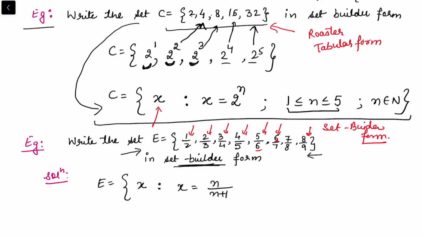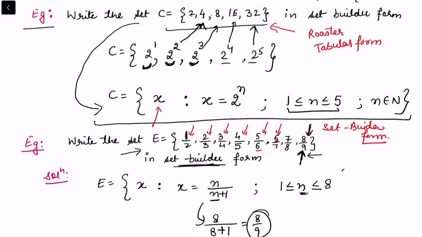If n is in the numerator, then the next term is in the denominator. What is the first term that you want to have? The value for n is 1. So we will start from n equals 1. What is the last value? Because we want 9 here in the denominator. Look at the last term: in the numerator we have 8. So if in the numerator we have 8, in the denominator we will automatically have 8 plus 1 by this formula, or we will say 8 by 9. So we will get the last term. That means the last value for n is 8. So this is the set builder form, and you can here mention that n belongs to natural numbers.